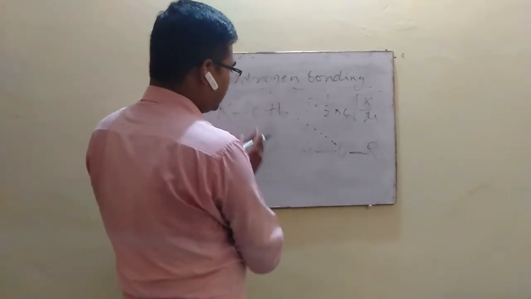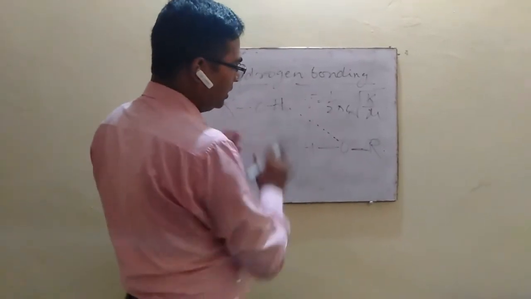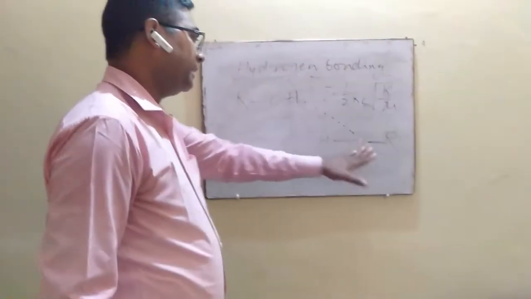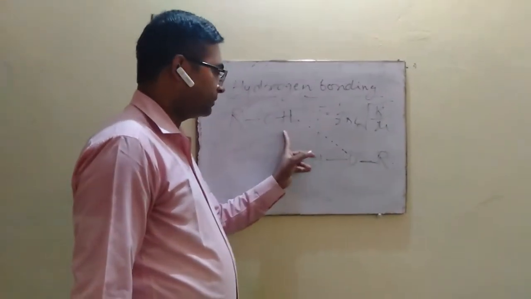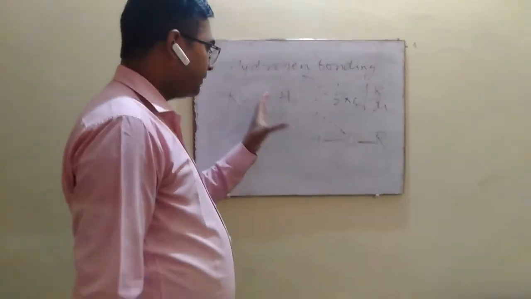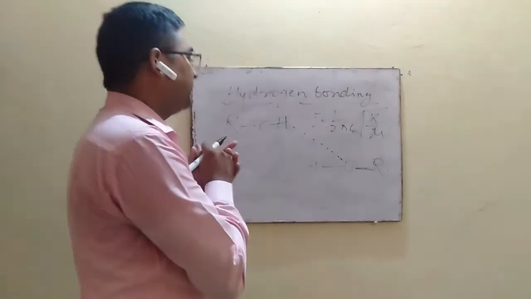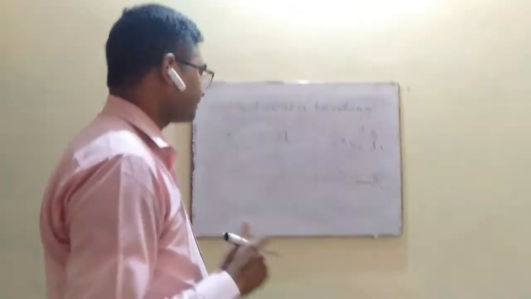So due to formation of hydrogen bonding, the force constant of both bonds, which act as a proton donor and which act as a proton acceptor, decreases, and due to decrease in the force constant, the frequency of absorption also decreases, and the band for these two groups shifted to a lower frequency, but the intensity of the peak increases along with the widening of the peak.